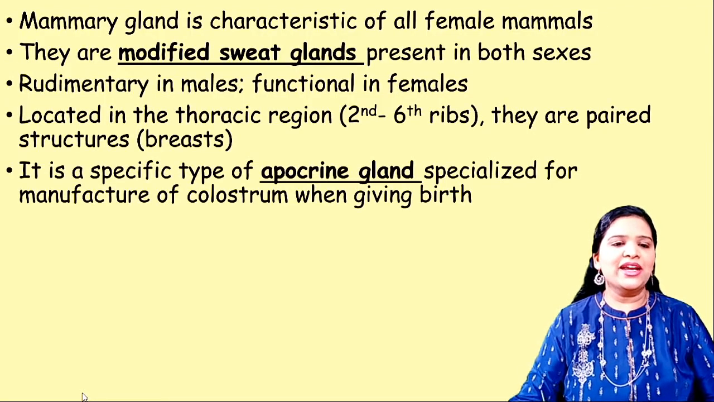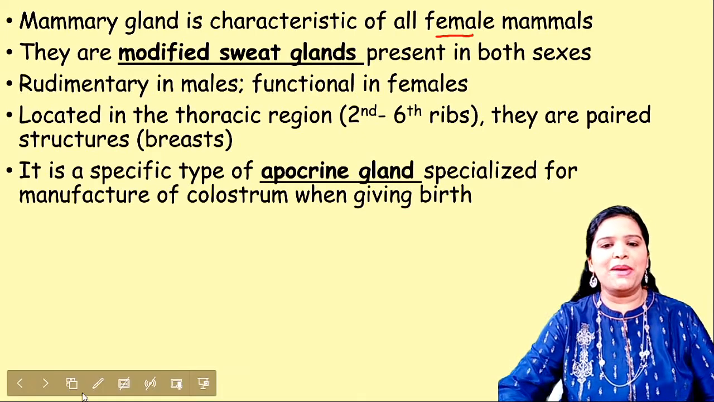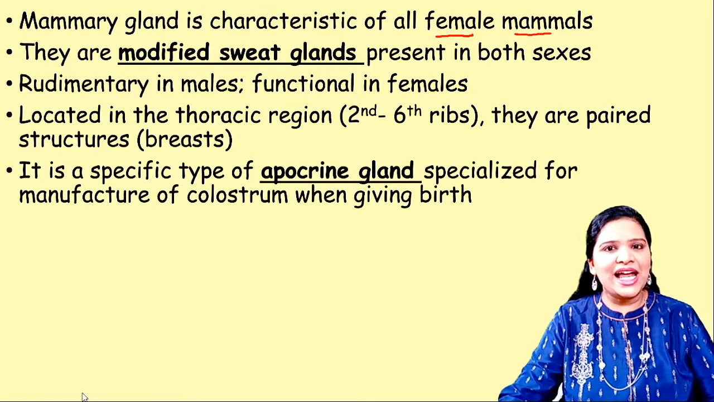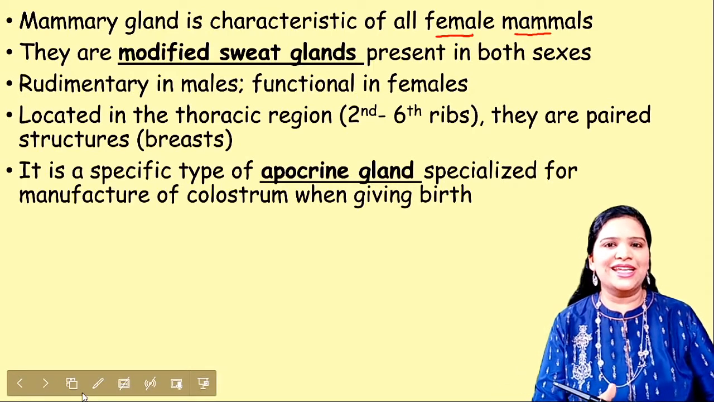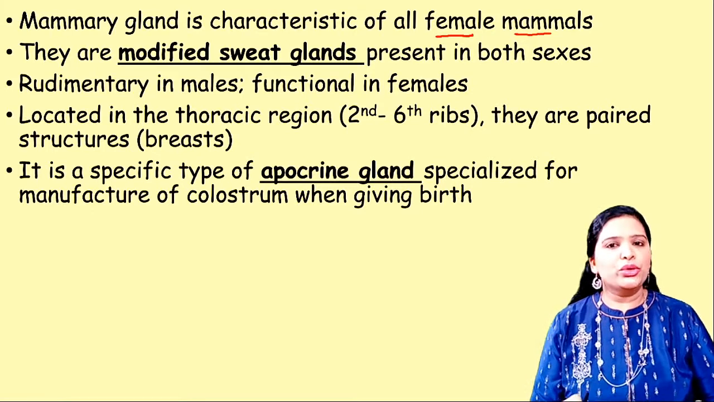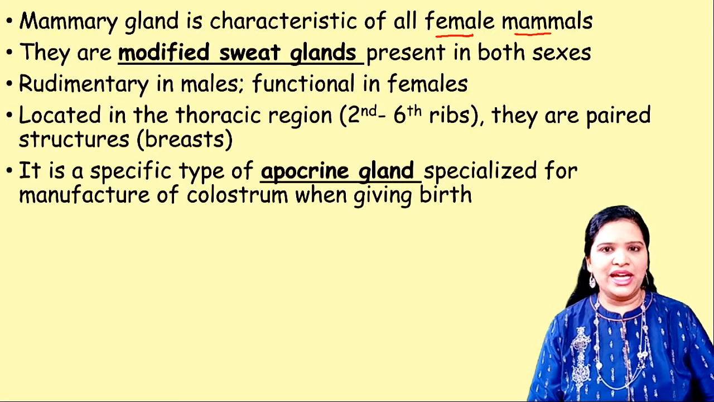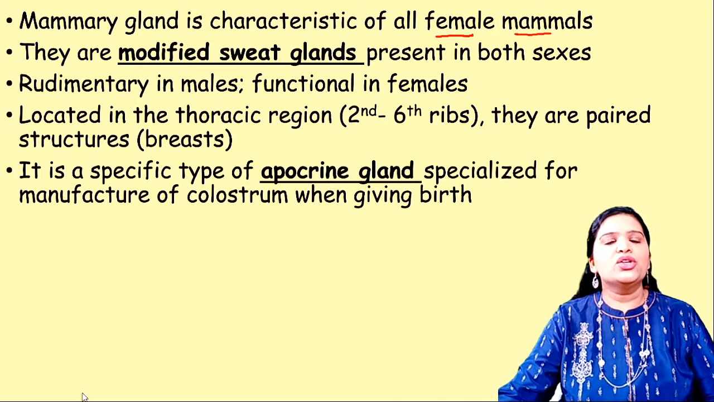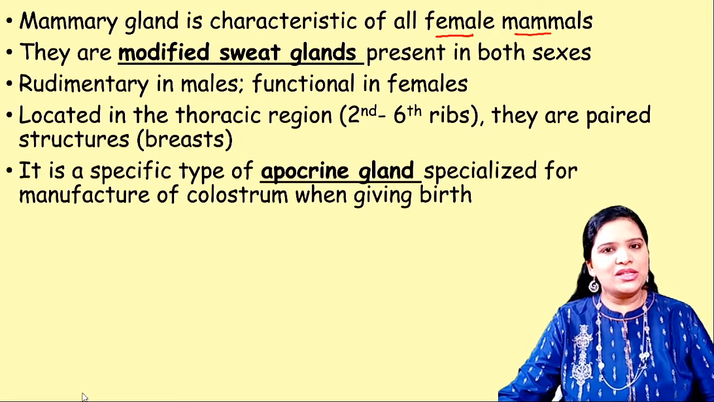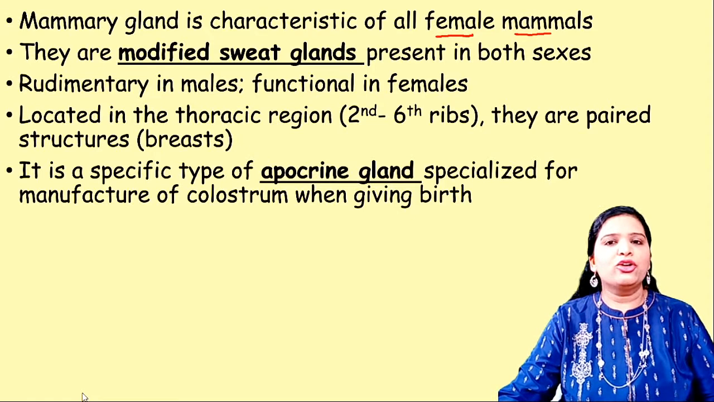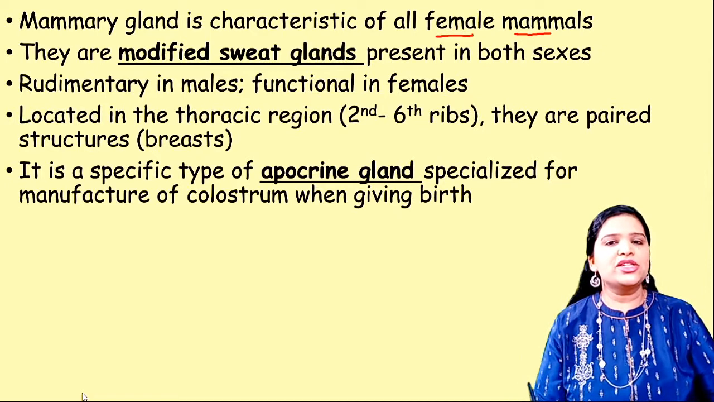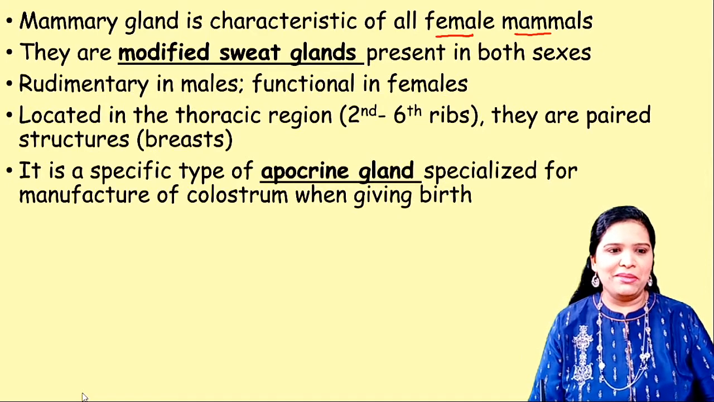Mammary gland is characteristic of all female mammals. You see, by the name, since we have mammary glands, that's why we have been classified under the category mammals. Animals are classified into different categories, oviparous, viviparous, like this. And particularly in the viviparous, all the mammals come. So, organisms which give birth to young ones and feed them are called mammals. Particularly, they have mammary glands. So, mammary gland is characteristic of all female mammals.